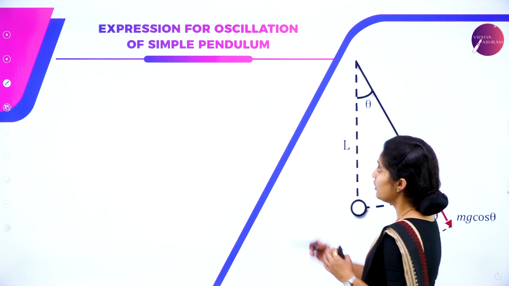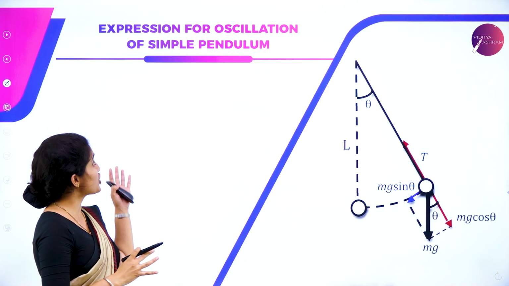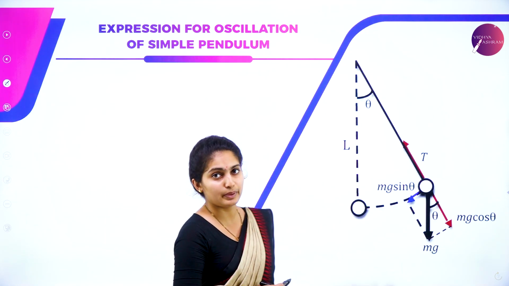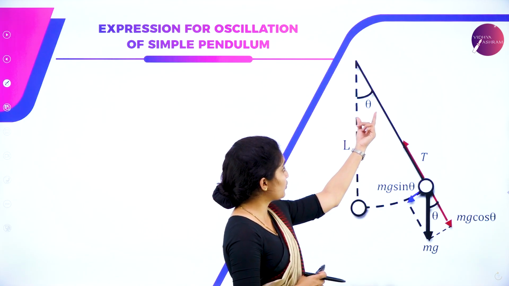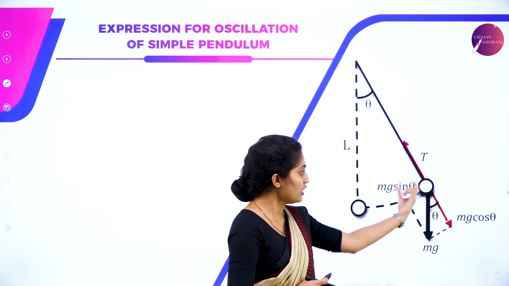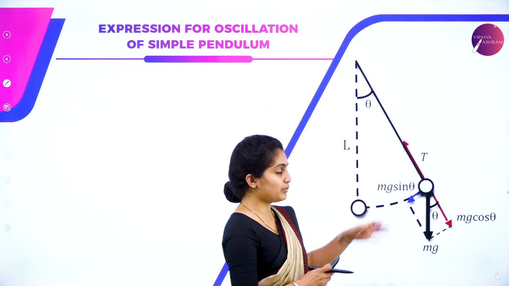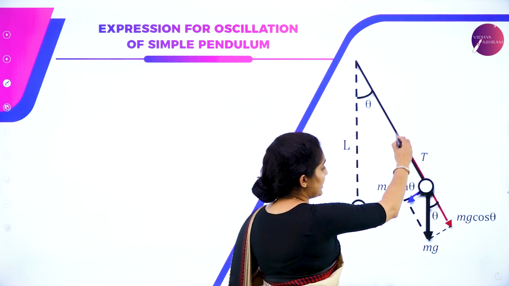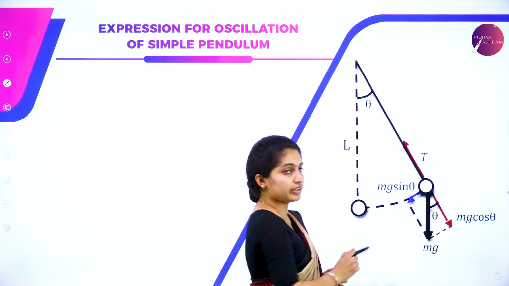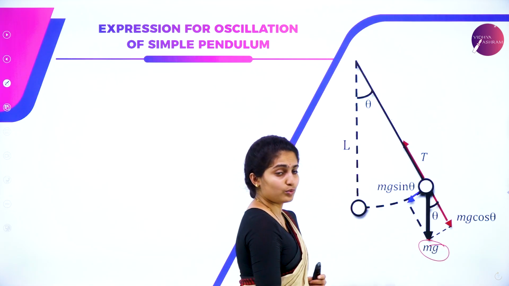So now we know all this set of equations, let us derive the expression for the oscillations of a simple pendulum. This is a simple pendulum with respect to an angle theta. The length of the string is L, and here you have a bob which moves towards this side. There is a tension which is created. Always remember the tension is along this line. So we have mg sin theta, mg cos theta, and mg over here. That is the actual force acting downwards.